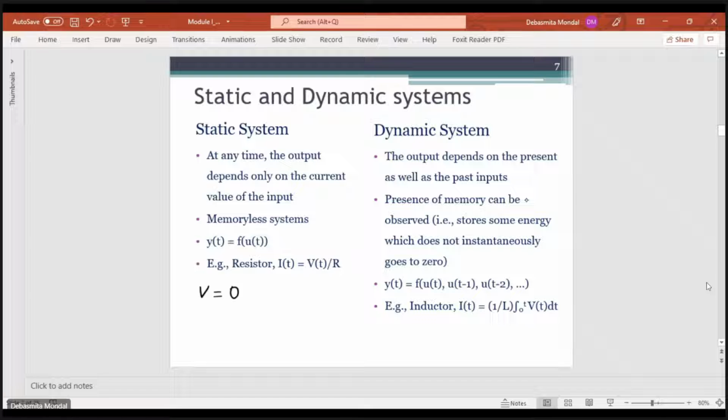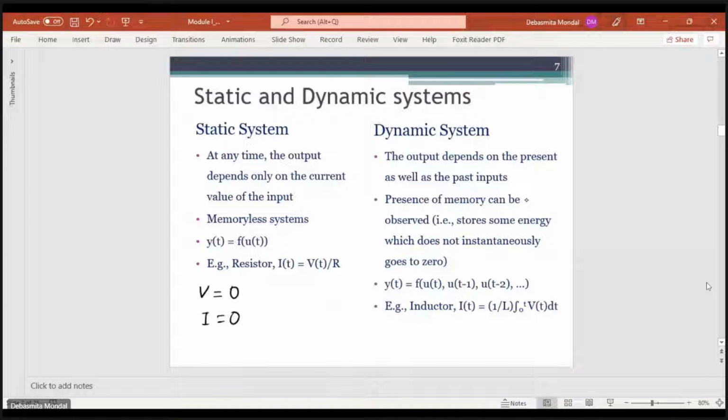The moment the input voltage is removed, at the same instant the output current will go to 0. So the output changes instantaneously when you change the input. Systems wherein the output depends only on the input applied at the present moment are known as static systems.